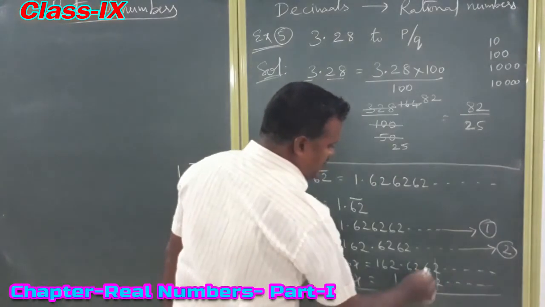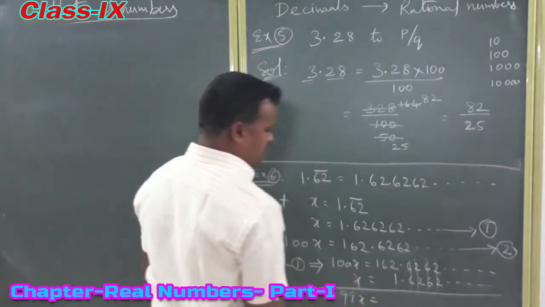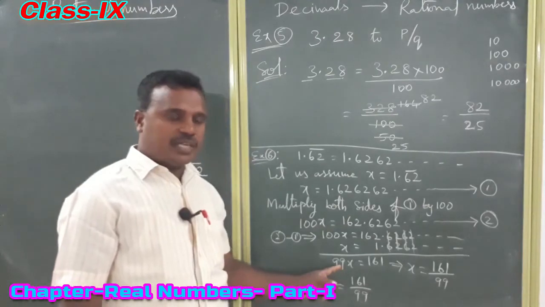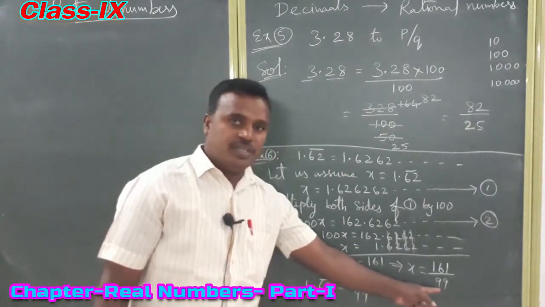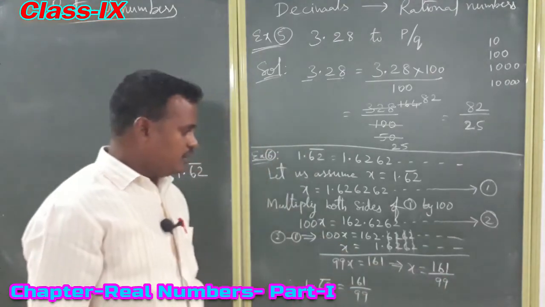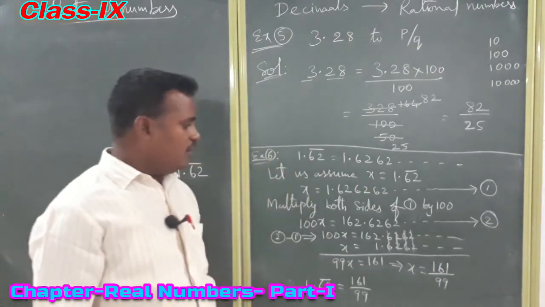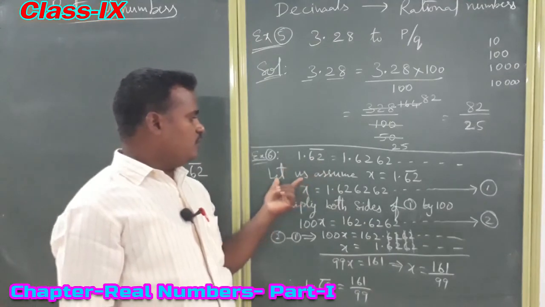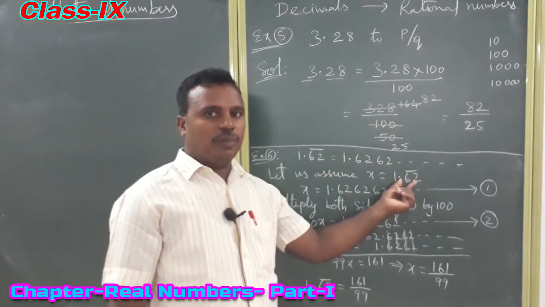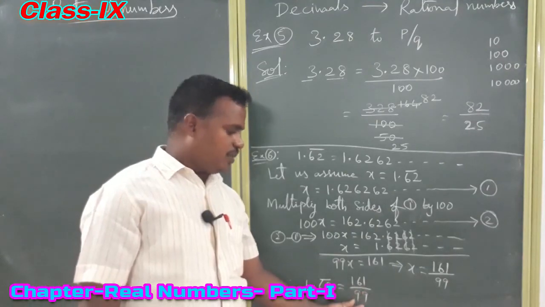Now subtract the right hand side. The recurring parts cancel: 2 minus 2 is 0, 6 minus 6 is 0, like that all will cancel. So what is the remaining number? 161. If you transpose 99 to the right hand side, it becomes division, so 161 by 99. So what is the x value? x value is 161 by 99. What is x? It is what we assumed, the given number 1.62 bar. So the value of 1.62 bar is 161 by 99.